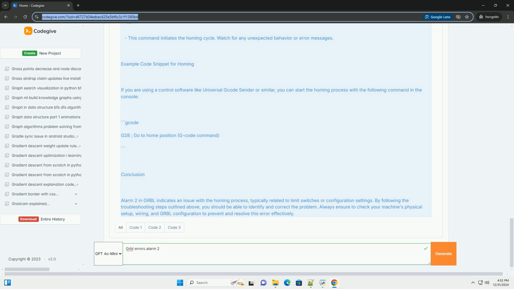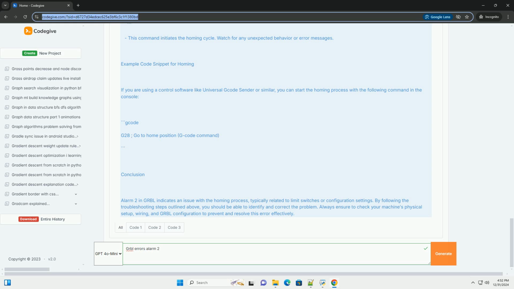How to resolve alarm 2? Here are steps you can take to troubleshoot and resolve alarm 2. 1. Check limit switches. Ensure that all limit switches are properly connected and functioning. Manually trigger the limit switches to see if they register as expected. Use a multimeter to check for continuity in the switches when triggered.